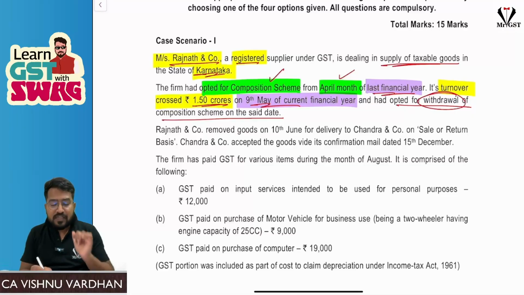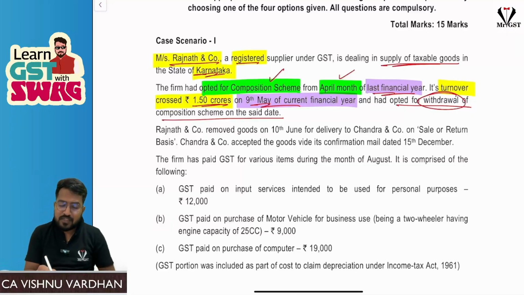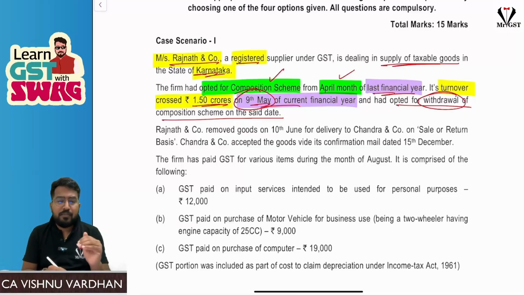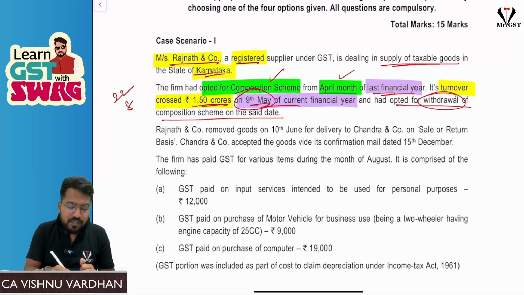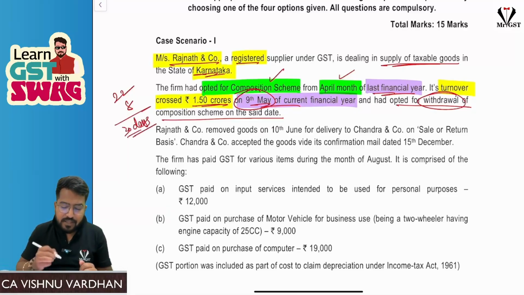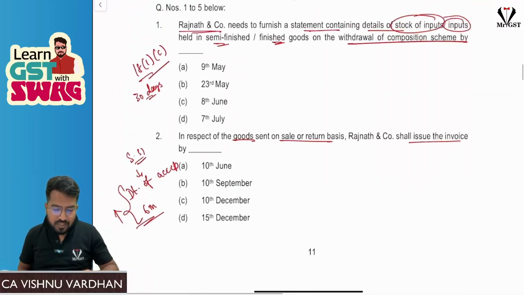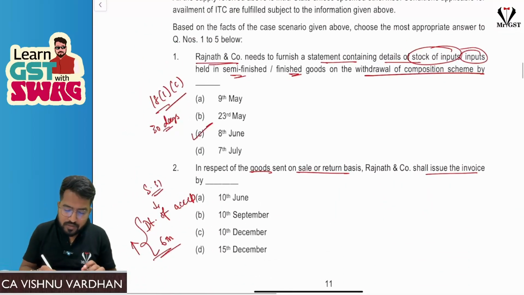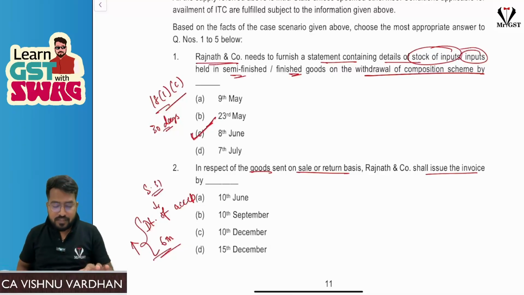If you remember, sir, we have seen an MCQ where within what time you should give the details of stock of inputs, all that stuff. Sir, within 30 days from 9th May. See, if you take 30 days from 9th May, in May there are 31 days, 9 days gone. So if 9 days are gone, how many days are left out? 22 days in May. So we need 8 more days. So 30 days means, sir, it is 8th June. So 8th June should be the answer. Okay. That is number 1.